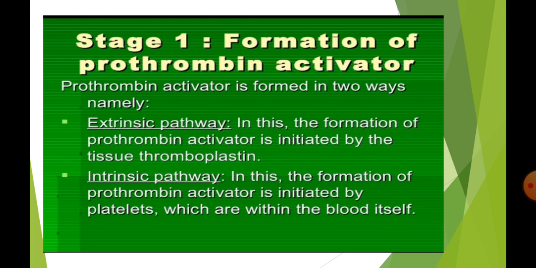In the extrinsic pathway, the formation of prothrombin activator is initiated by the tissue thromboplastin, and in the intrinsic pathway, the formation of prothrombin activator is initiated by platelets which are within the blood itself.